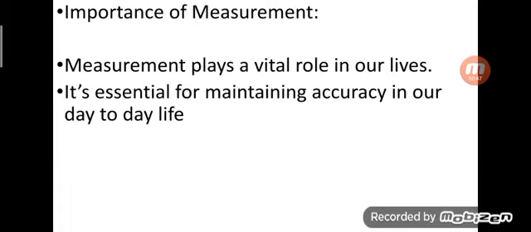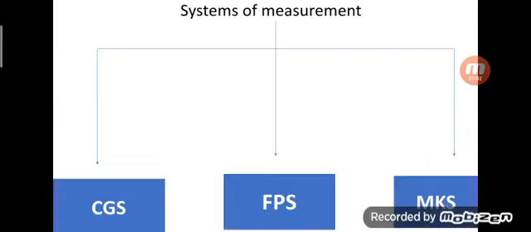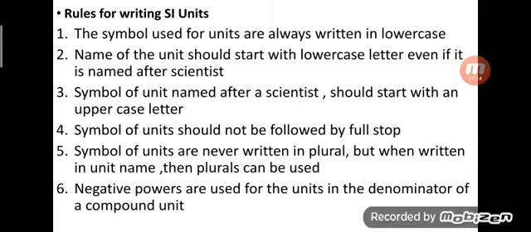Why do we need measurement? What is the importance of measurement? Measurement plays a vital role in our lives. It's essential for maintaining accuracy in our day-to-day life. So what are the systems of measurement we know? CGS, FPS and MKS. We follow some different types of measurement. But which one is standard everywhere? SI unit. This is the common one, but it has some rules.